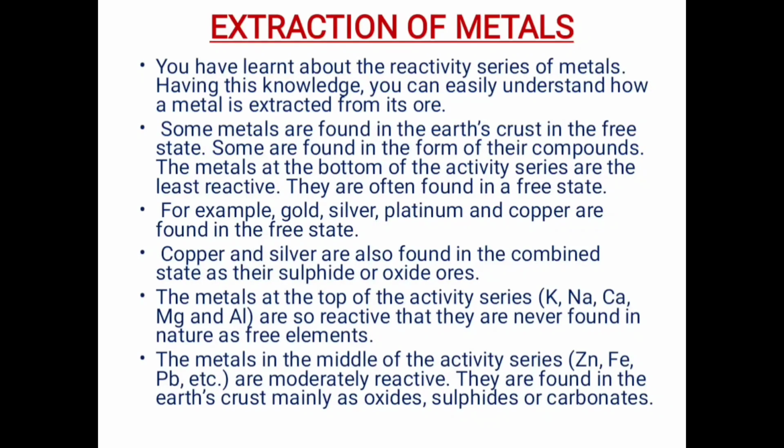Now what happens in calcination is, this is the process that takes place in the absence of air or oxygen. Here the ore is heated in the absence of air in case of calcination, and the ore is heated in the presence of air or oxygen in case of roasting. Okay, so what is calcination?